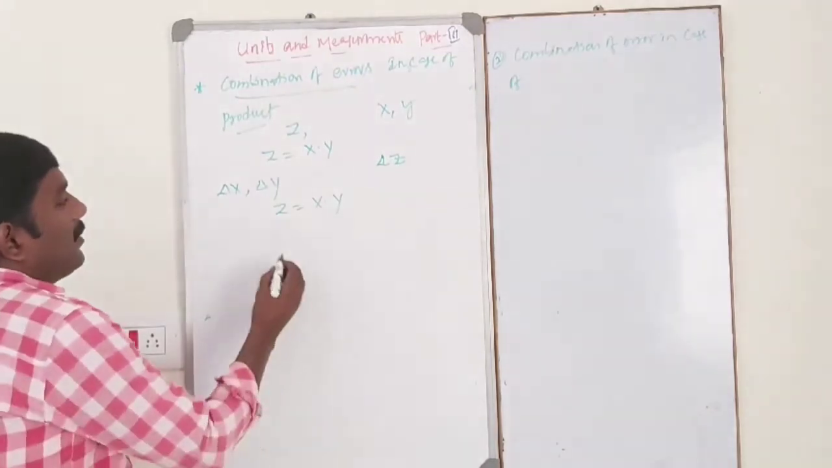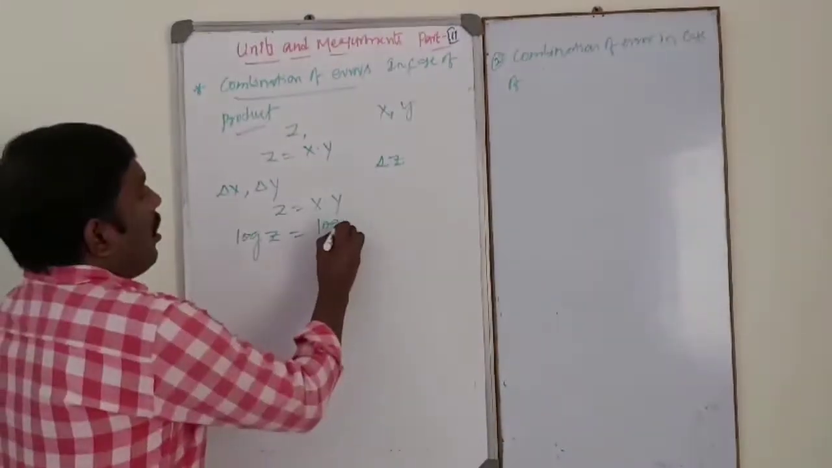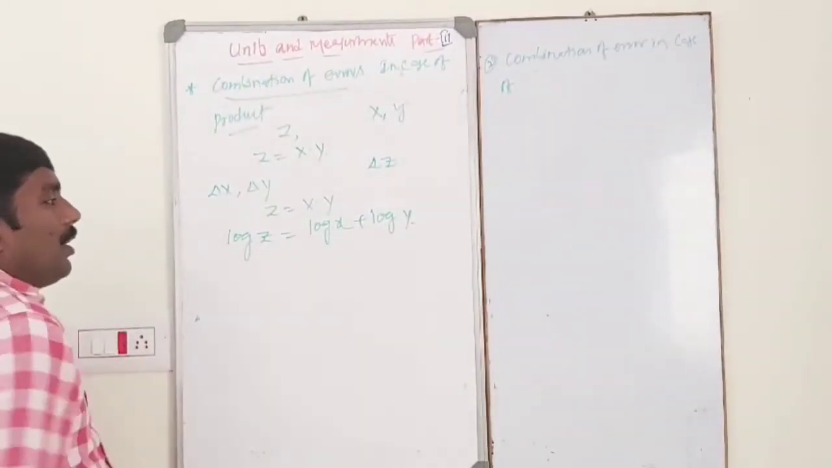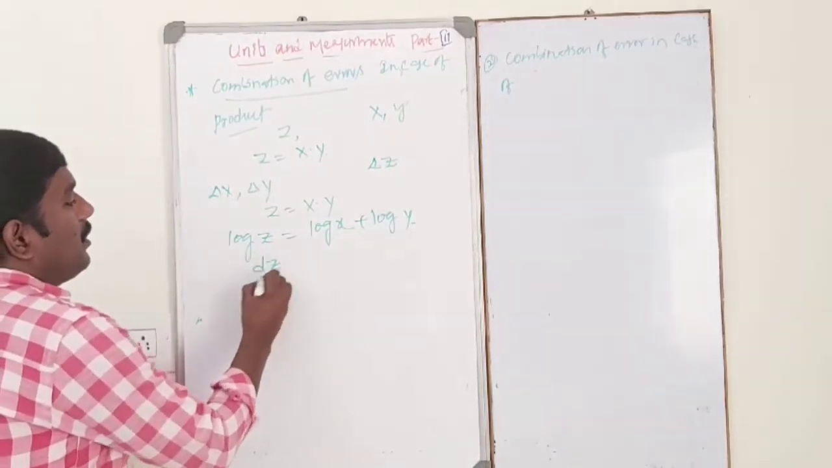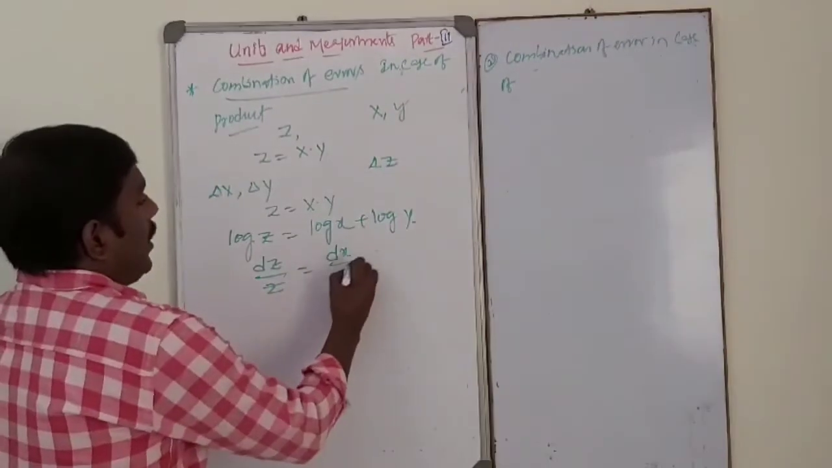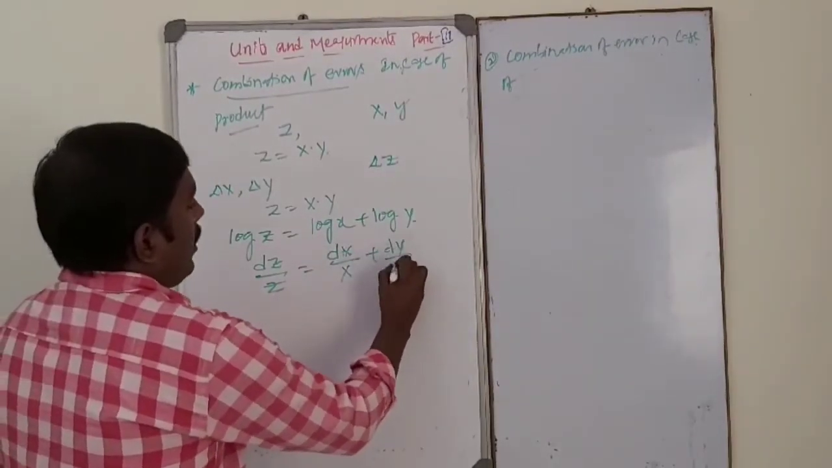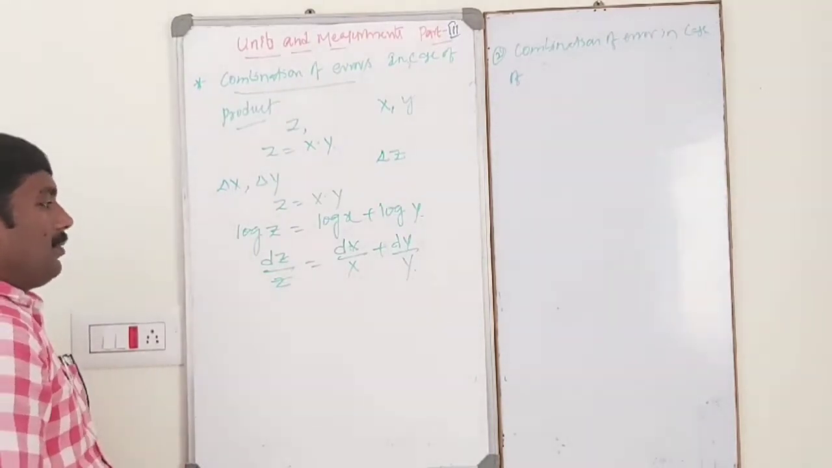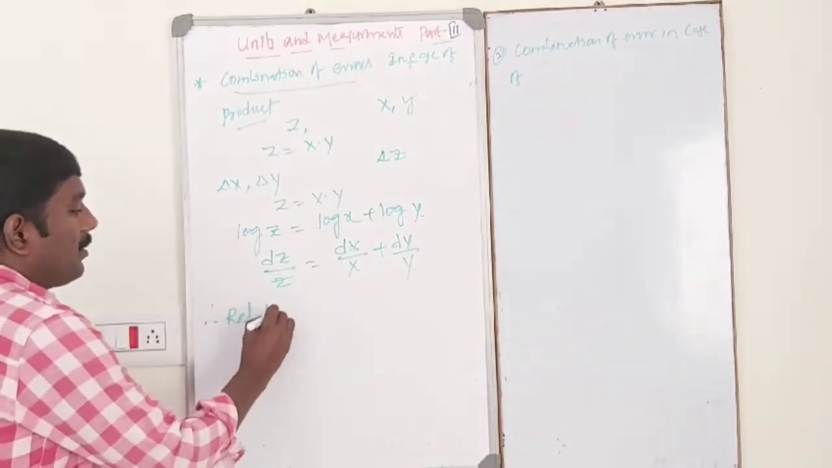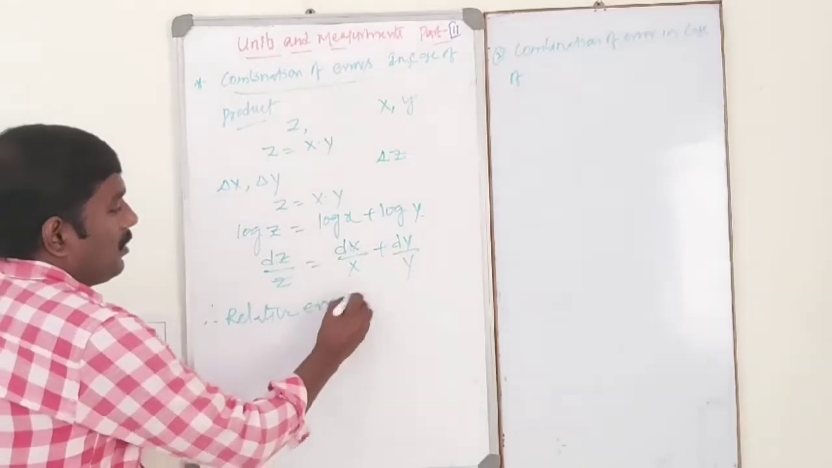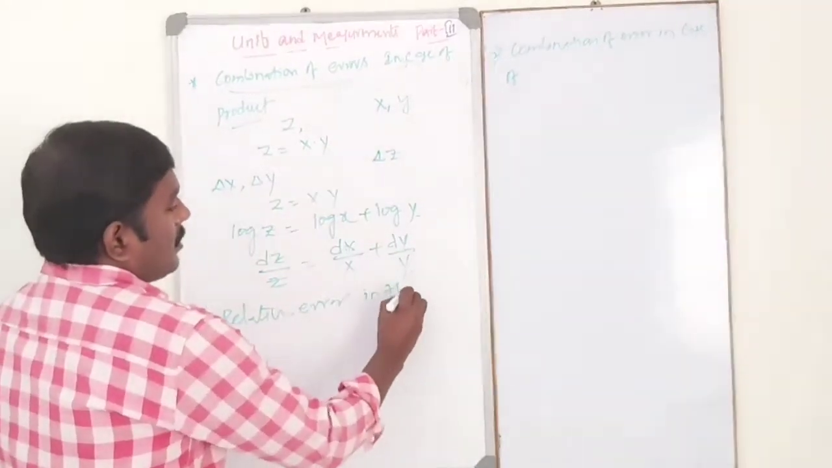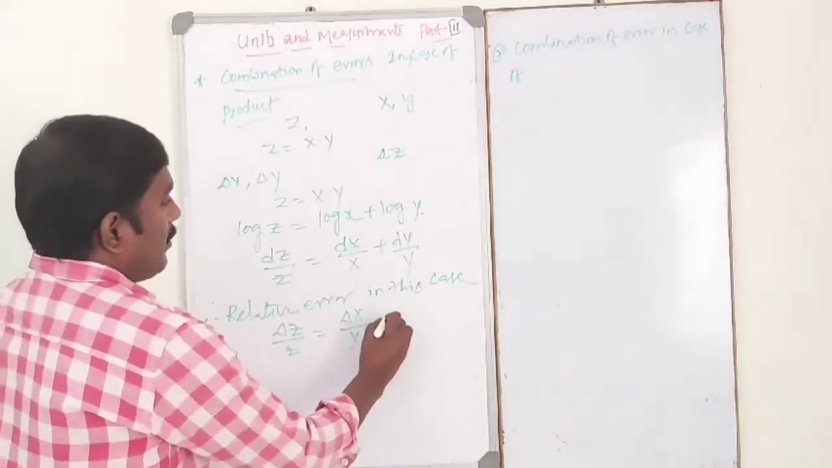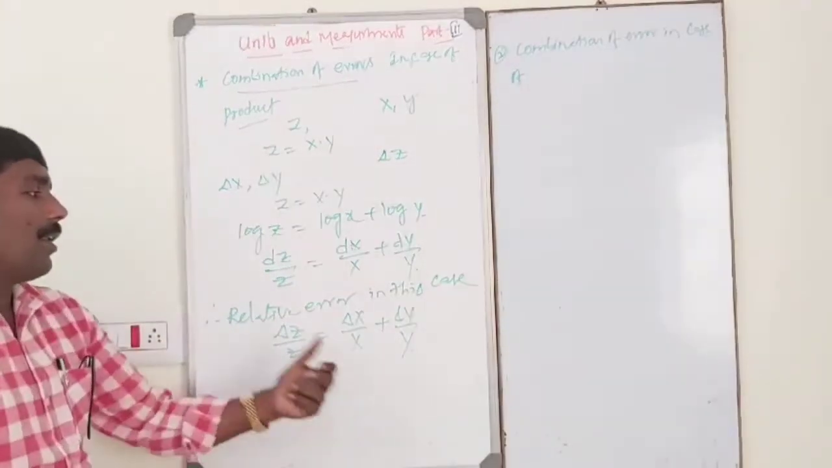Taking logarithm on both sides, log Z is equal to log X plus log Y. Differentiating on both sides, dZ by Z is equal to dX by X plus dY by Y. So the relative error in this case: delta Z by Z is equal to delta X by X plus delta Y by Y. This is the relative error in this case.